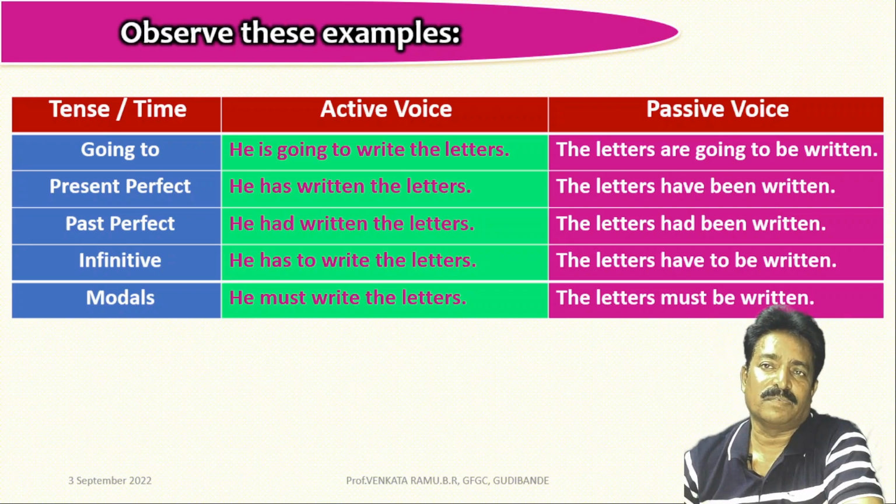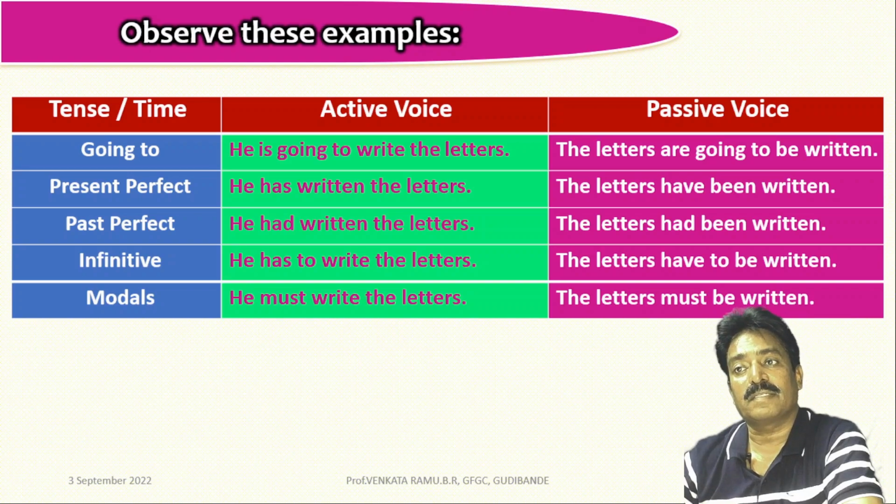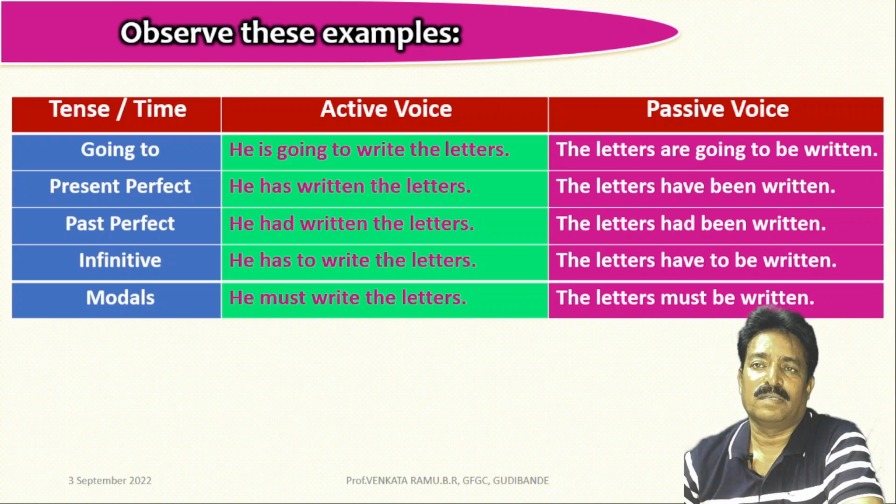In the infinitive, the active voice example is he has to write the letters. The passive voice form is the letters have to be written. In the example of modals, the active voice sentence is he must write the letters. The passive voice form is the letters must be written.